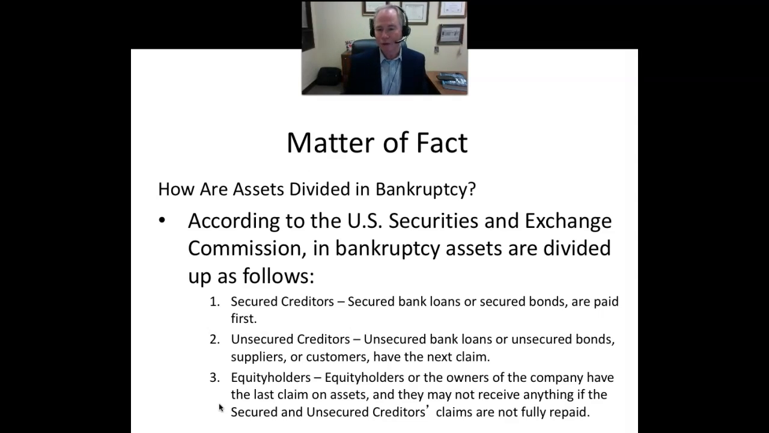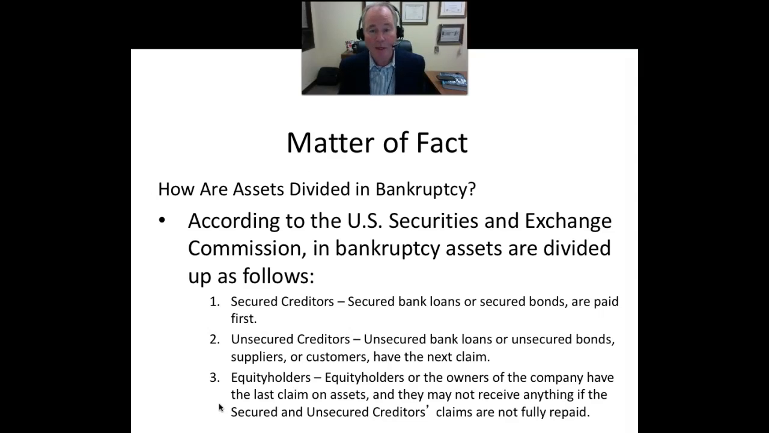And according to the U.S. Securities and Exchange Commission, in bankruptcy, assets are divided up as follows. First, the secured creditors. These are the secured bank loans or the secured bonds, which are paid first. Second in order is going to be the unsecured creditors. So this will be the unsecured bank loans or the unsecured bonds. Suppliers or customers are going to have the next claim. And then finally, after everyone's left over, in the case of bankruptcy, the equity holders would get what's left over.